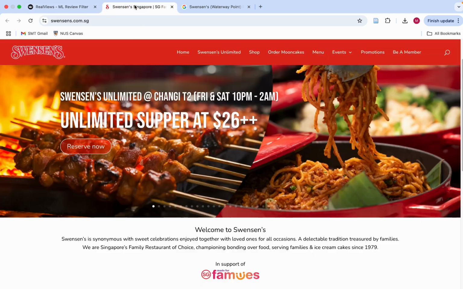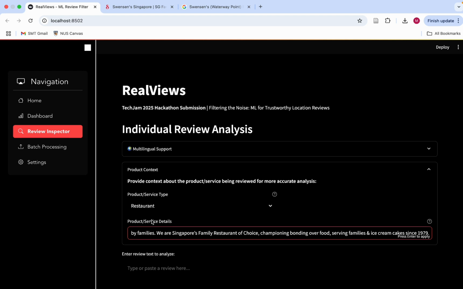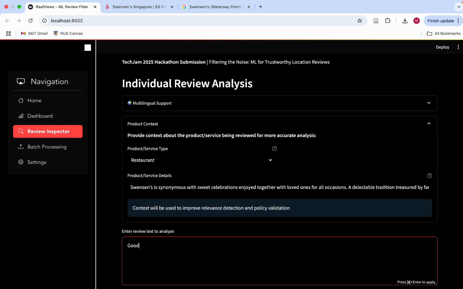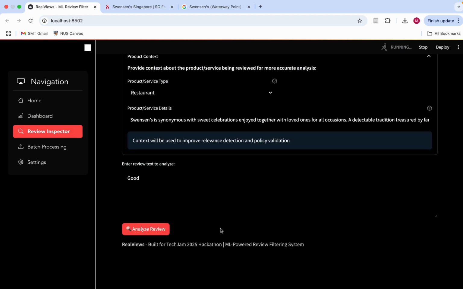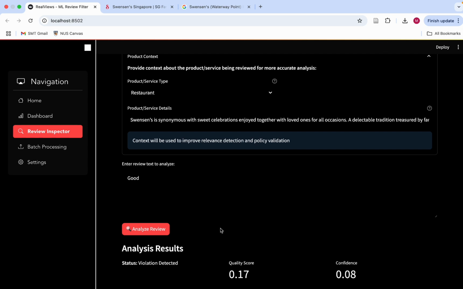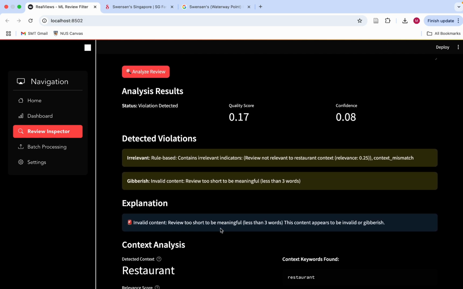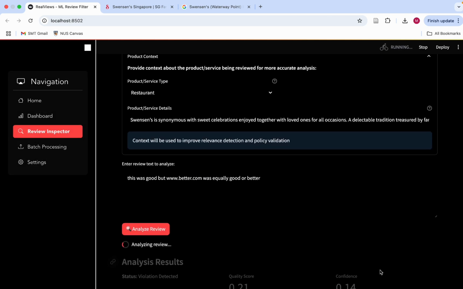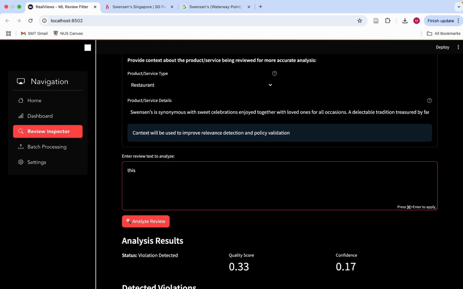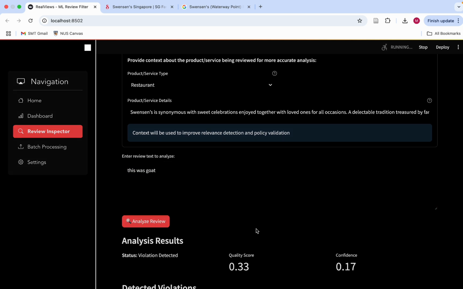So now, let me use a random restaurant, and let's say for example Swenson's. Okay, so I put in a context for it as a restaurant and copy over Swenson's description. Fake and spam reviews tend to be very short and robotic, so for example, if I just write in "good," the model will flag the review as too short to be meaningful. Similarly, if I write promotional content, write very robotically, or something irrelevant, it will also get flagged.